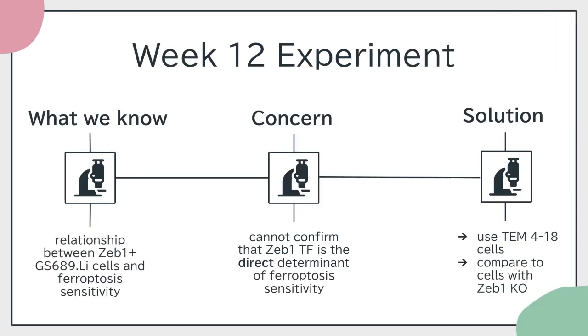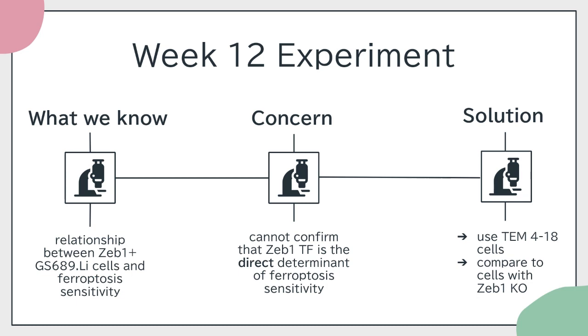Prior to the week 12 experiment, from current research, which was confirmed by our own experiments, we know that mesenchymal ZEB1 positive cells are correlated to ferroptosis sensitivity. However, the issue is that we do not know if there's a direct relationship between these two. We previously tested this on mesenchymal ZEB1 positive GS689Li cells derived from an individual clone of a single PC3 parental epithelial cell, so we can't confirm directly that ZEB1 was the primary and only factor playing a role in the ferroptosis sensitivity of these cells.